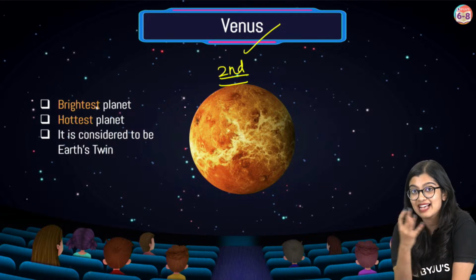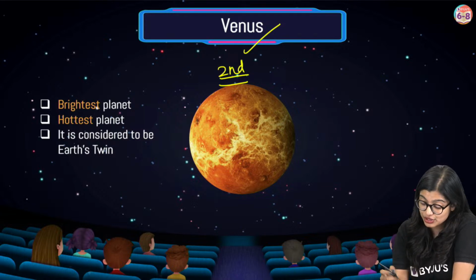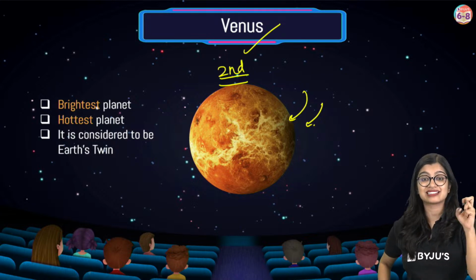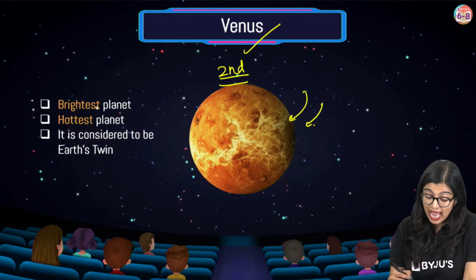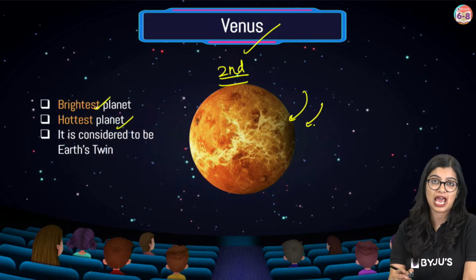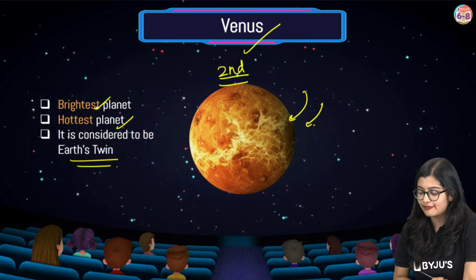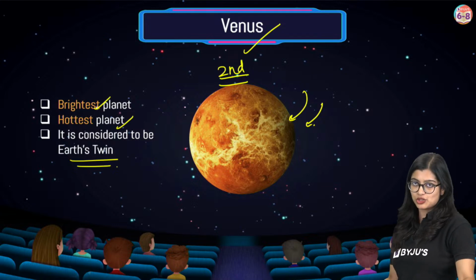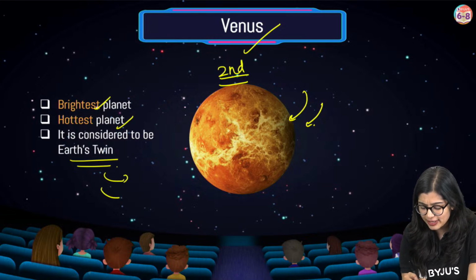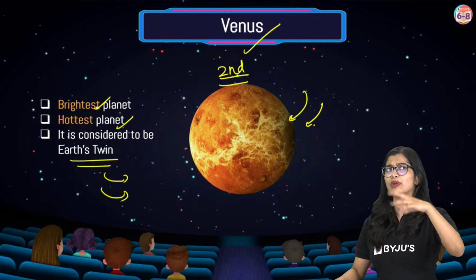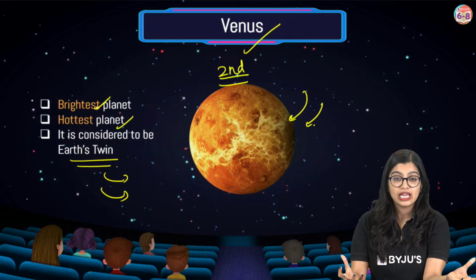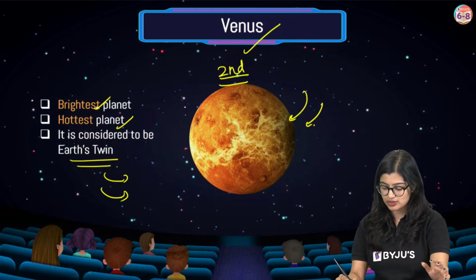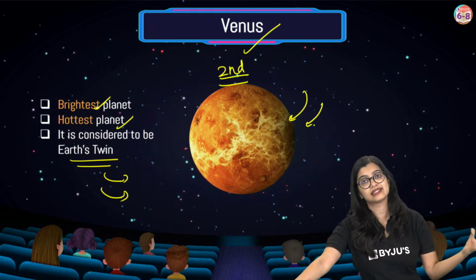Now we see that it has thick clouds of sulfuric acid getting formed, and a lot of sulfuric acid clouds are there. And it is the brightest planet also. We often call Venus the Earth's twin. Why do we consider Venus the Earth's twin? Simply because they are slightly similar in size. So size-wise, they are quite similar.